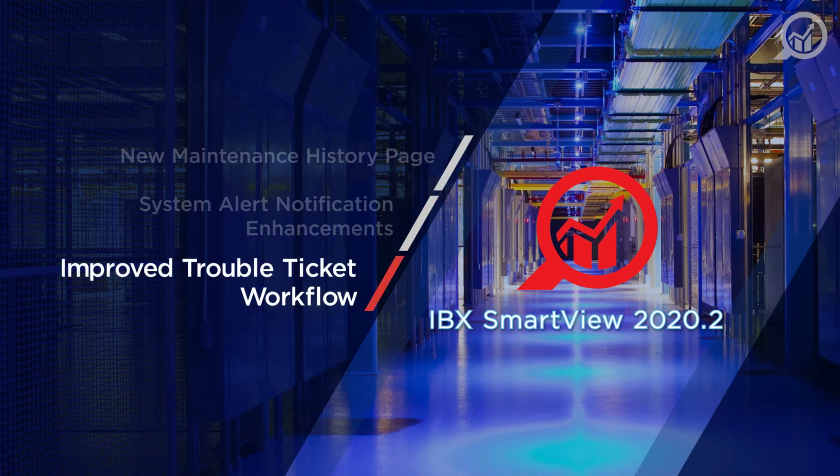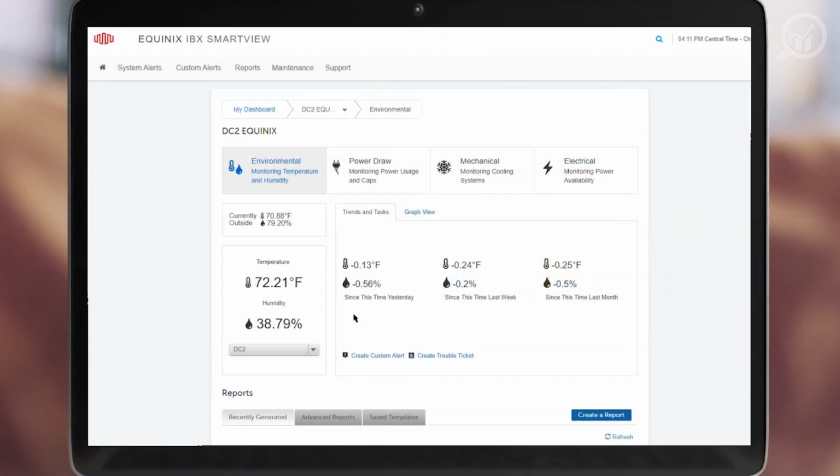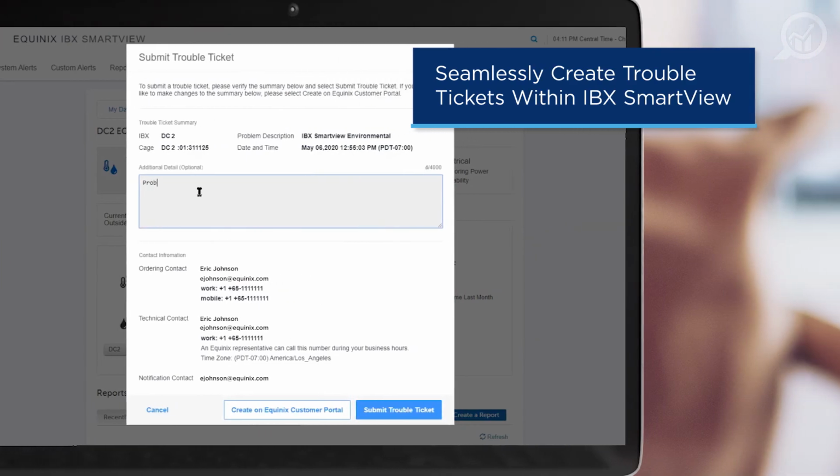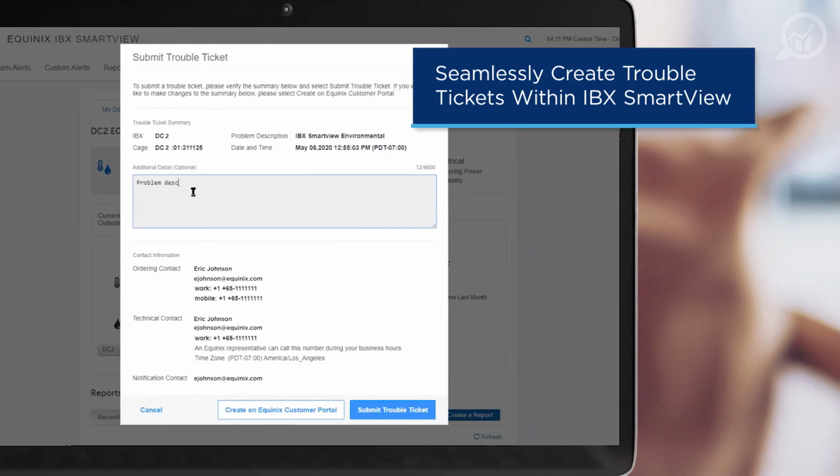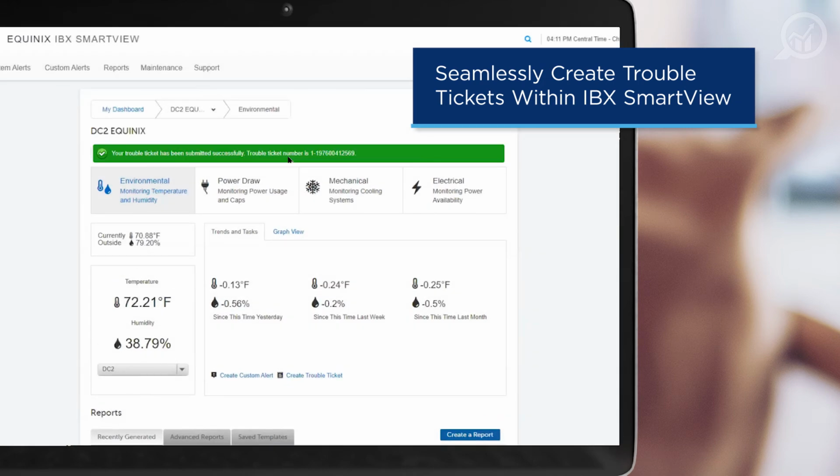Finally, in this release, we have streamlined the process for an IBX SmartView user to create a trouble ticket from within IBX SmartView. A user may wish to alert the IBX staff or customer care to an availability issue with their colocation services with a trouble ticket. Now, when the user clicks a link to open a trouble ticket, a modal will open with pre-populated data. The user can enter a problem description in the free text field and then submit it. Or the user can choose to navigate to the Equinix customer portal and open a trouble ticket manually.